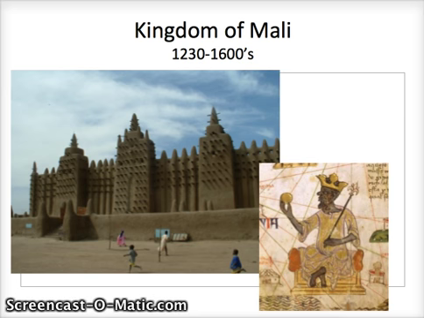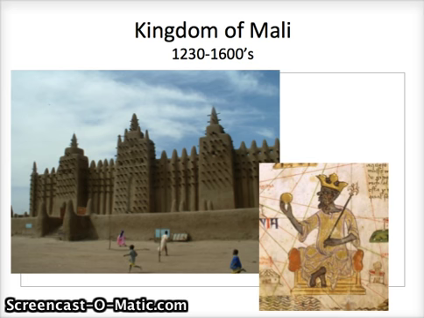The mosque was built by a Spanish architect. Mali adopts the religion of Islam. So Mali is a Muslim religion, whereas Ghana is not. Islam hadn't spread across the Sahara Desert at this point, but Mali becomes a Muslim empire.